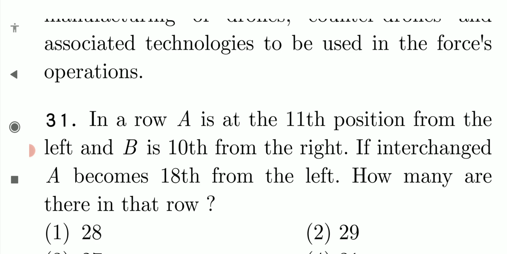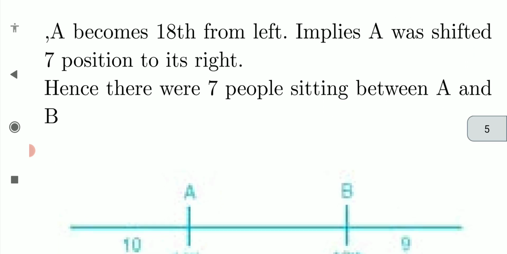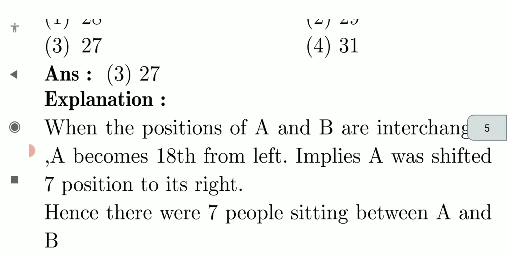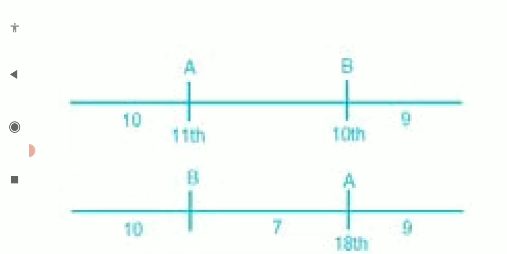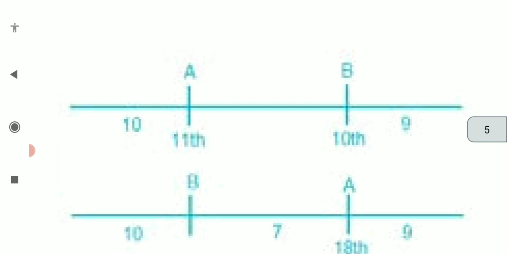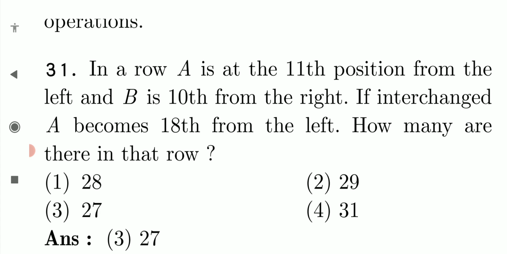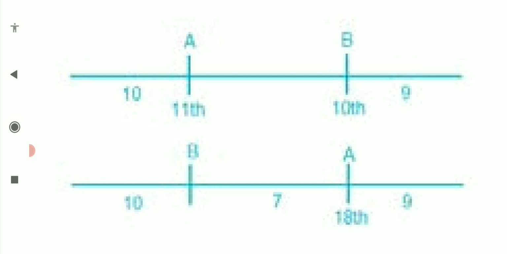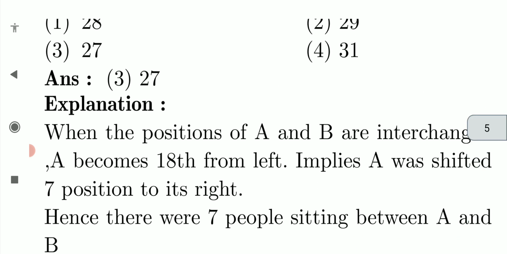Then we are going to see a mathematics question. In a row, A is at 11th position from the left and B is at 10th position from the right. See here, you have a picture. A is at 11th position from the left. So before A, there would be 10 persons, right? Then B is at 10th position from right, which means after B, 9 persons will be standing there, right?